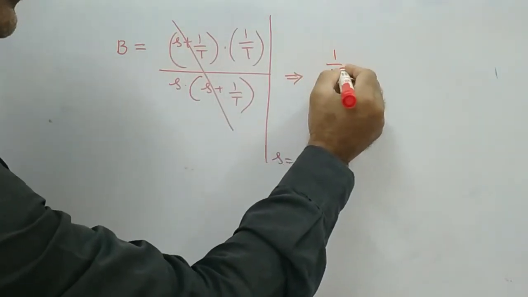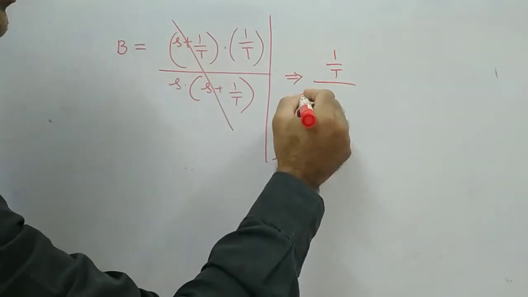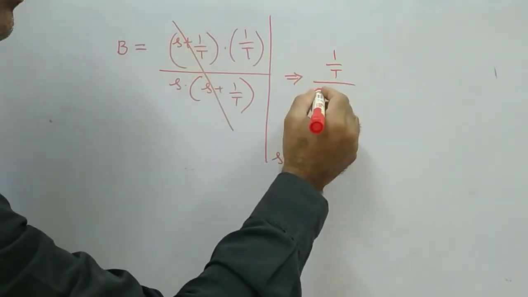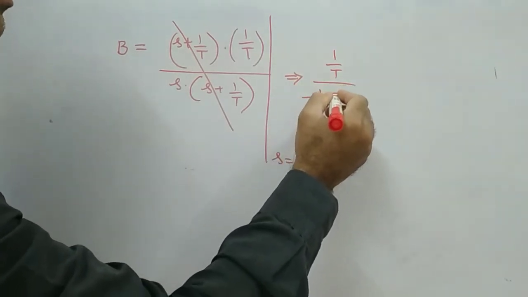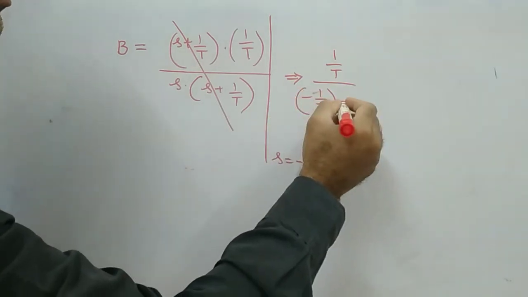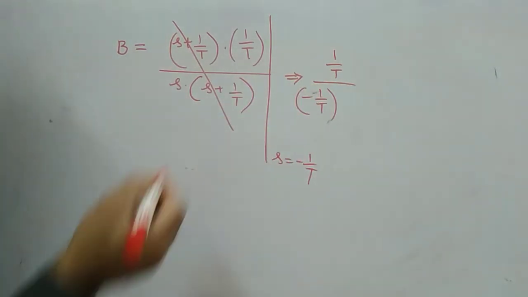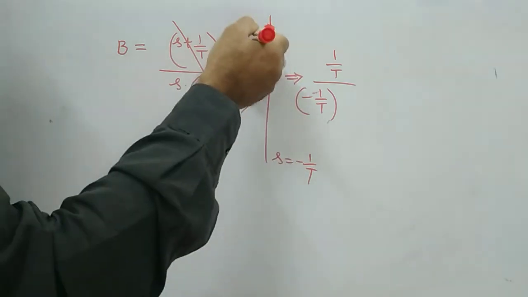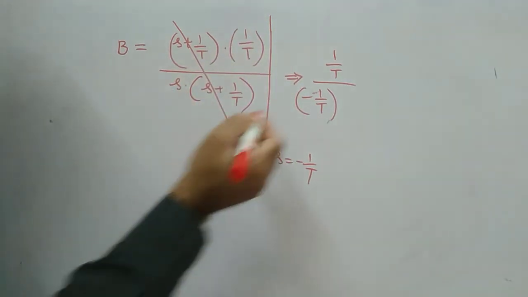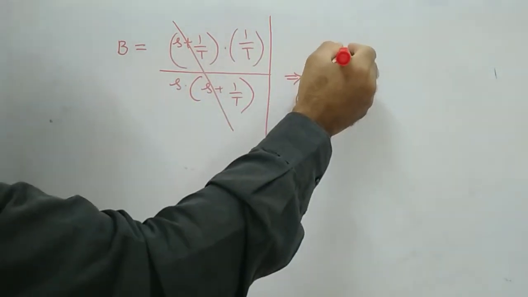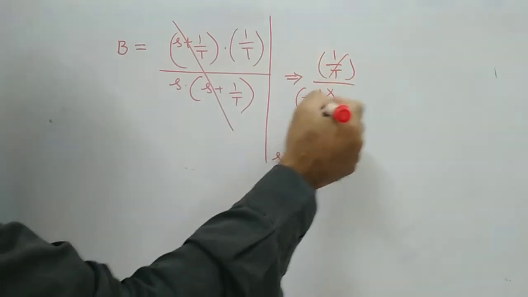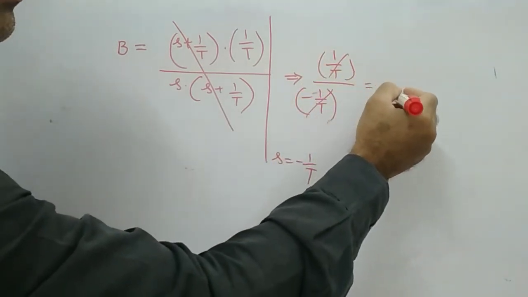It is 1 by t, and then s value is minus 1 by t, that's all, because both are cancelled out now. It is 1 by t and it is minus 1 by t basically. So both are same. It is 1 by t, it is 1 by t, it is minus 1.